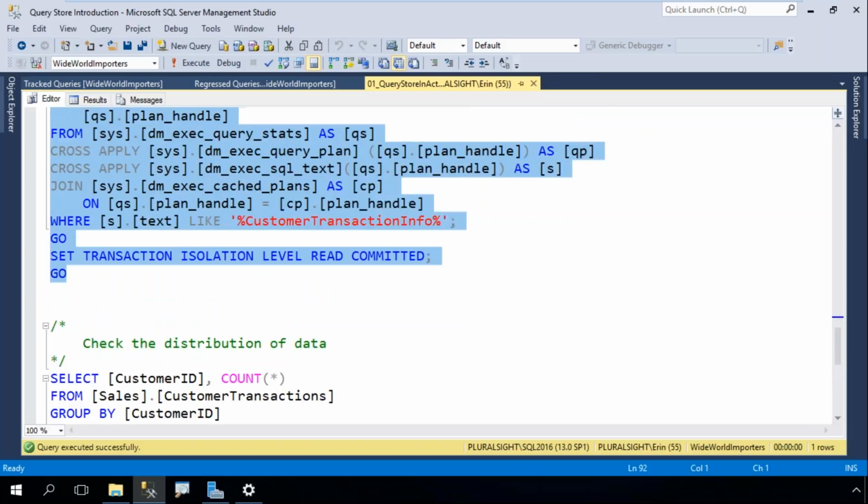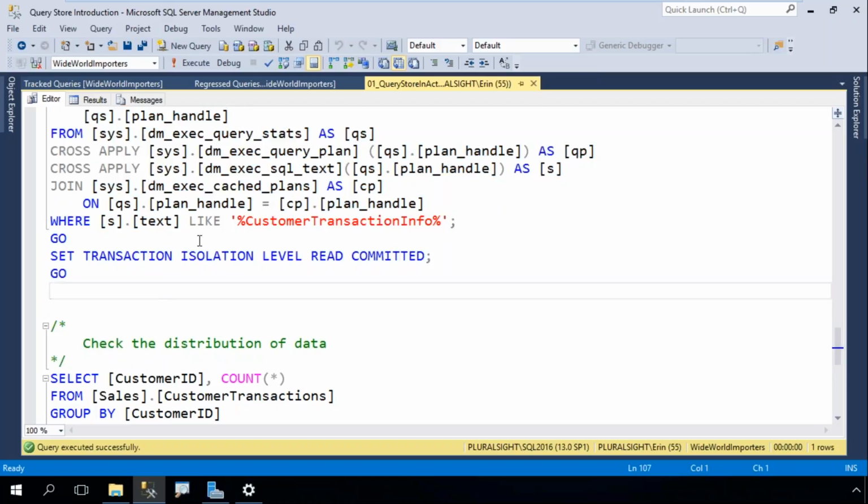All right, so if I have any questions right now, please feel free to drop them in the box. I've got one. Let's see what this is. It says, can I set up alerts based on the information from Query Store? For example, if a query exceeds certain threshold. Absolutely. So if that data exists, you just need to find out where it is. You need to know where it is.